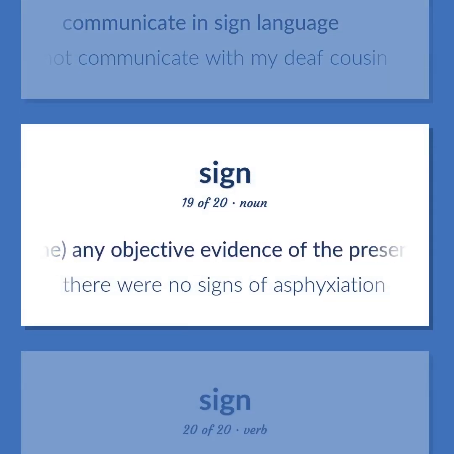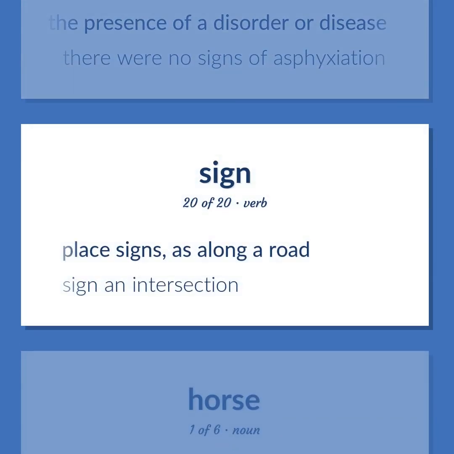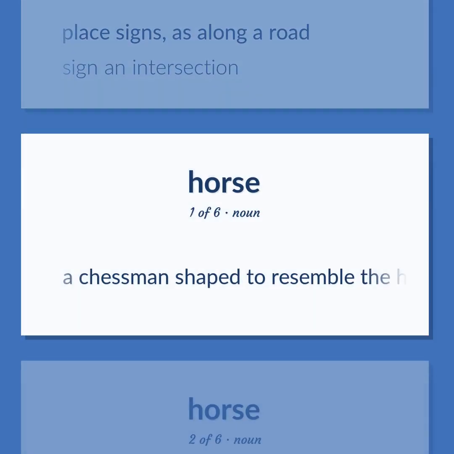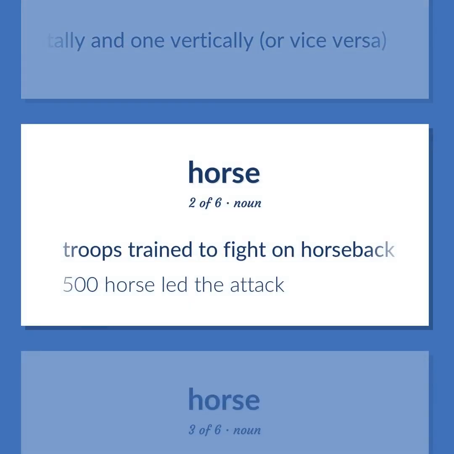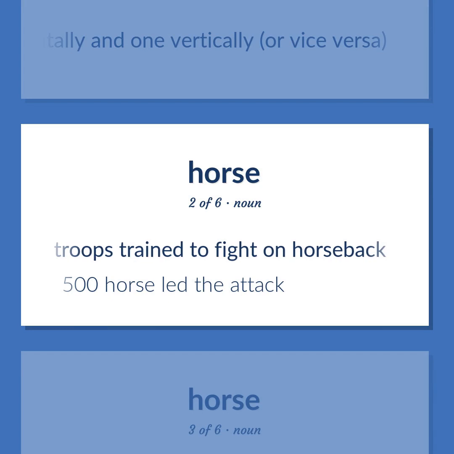Medicine. Any objective evidence of the presence of a disorder or disease. There were no signs of asphyxiation. Place signs, as along a road. Sign an intersection. A chessman shaped to resemble the head of a horse can move 2 squares horizontally and 1 vertically, or vice versa. Troops trained to fight on horseback. 500 horse led the attack.